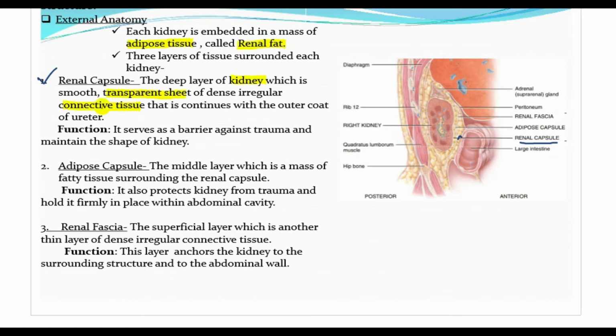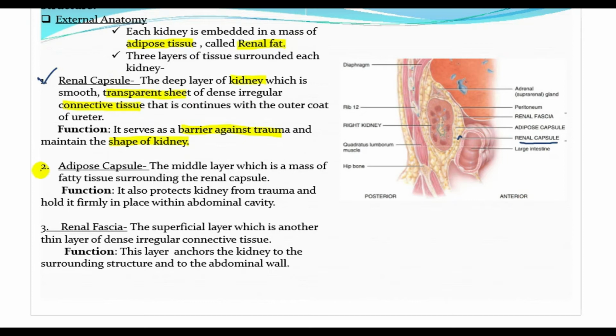And what is the function of this renal capsule? It serves as a barrier against trauma and maintains the shape of the kidney. If there is any harm to the kidney, if we fall down, it prevents harm to the kidney. It acts as a barrier, and it also maintains the shape.